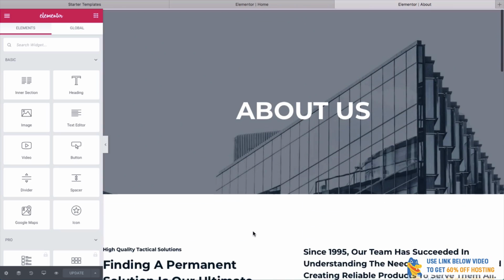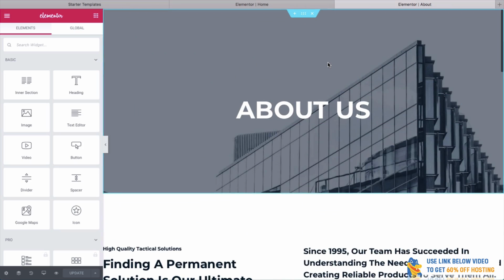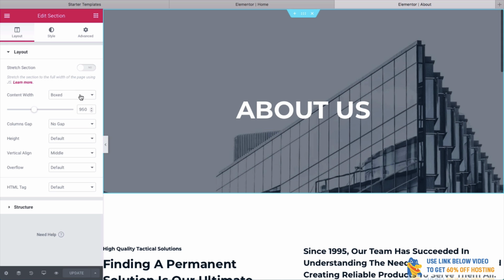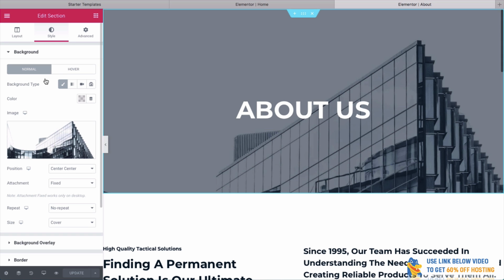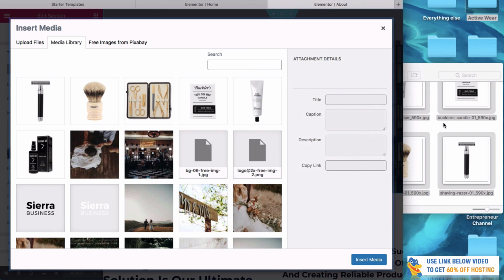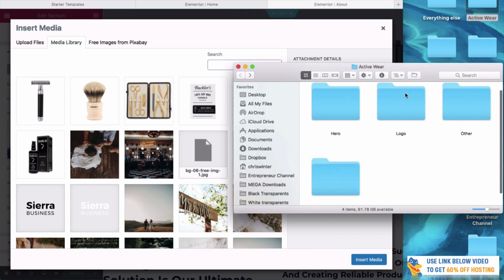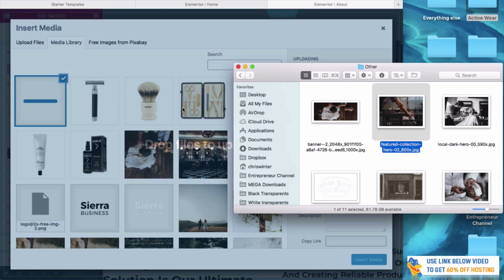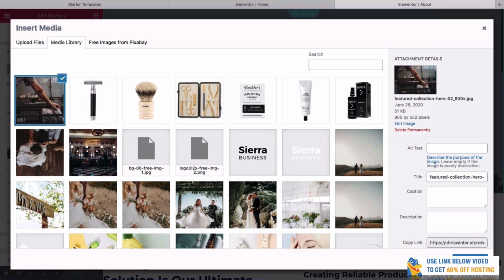And what it's going to do is allow us to edit directly on the actual page. It's so cool. So the first thing I think we want to do is change this image here. Now remember how we do this? We right click on the image, click Edit Section, go to Style, choose Image, and we'll find one of the images we had. We'll go to here. I think this one's going to be a good photo. Let's drag this one in. Again, it's uploading. Click Insert Media.